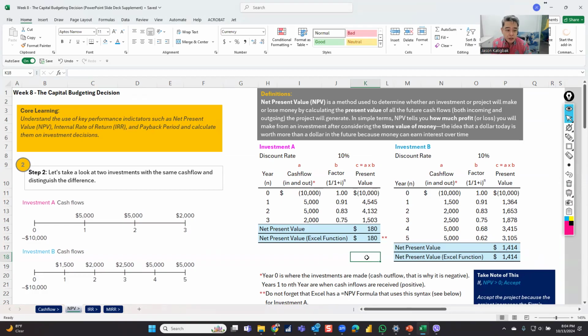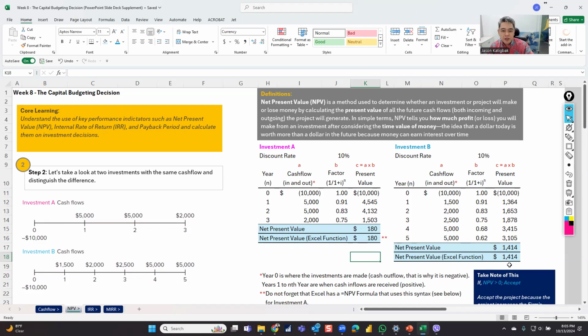Now, at the same time, here's a question to everybody. You have, say, $10,000. We'll just say it's $10,000, not 10 million. $10,000 you're going to invest on A. After 3 years, it's going to give you only $180. Might not be a good investment. That's how you read through it. And then here, it's actually the same 10,000 that you're going to use for the same discount rate. But for 5 years, you're going to get 1,414. So $180 for 3 years, but you need to wait 2 more years to get 1,414. So it might be too long, right?